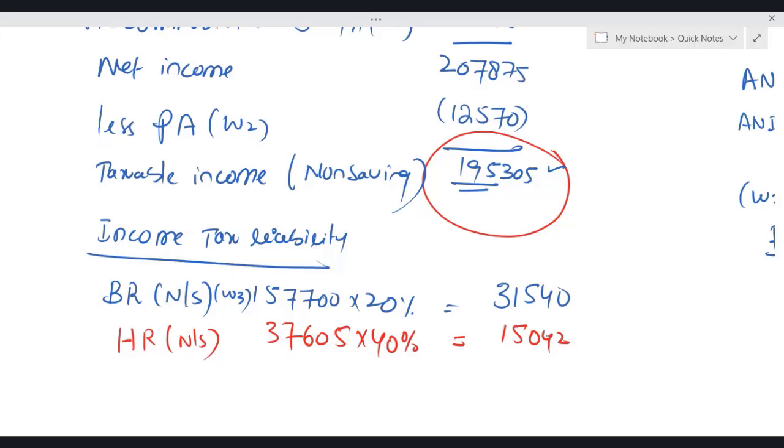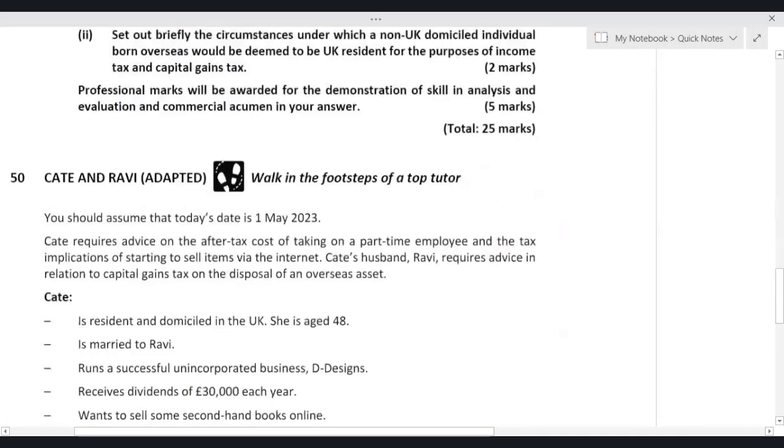And if the annual allowance charge comes, then obviously, if it falls in the higher rate band, right now we do have unused limit in the higher rate band, then the applicable tax rate will be 40%. Basically, whatever annual allowance charge amount comes, we treat that amount as non-saving income while applying the tax rate. So we need to check whether the contribution was more than 40,000 or less than 40,000. I think they have given us the information.